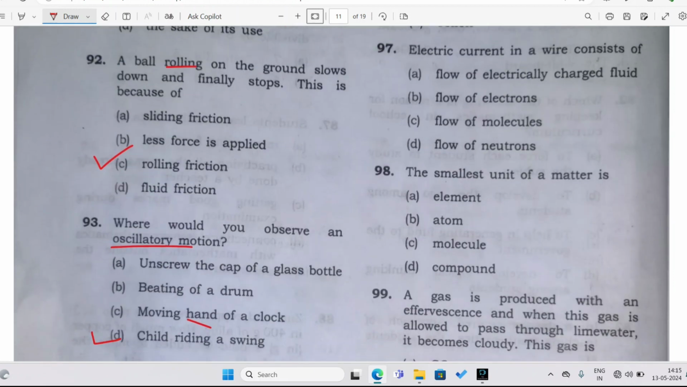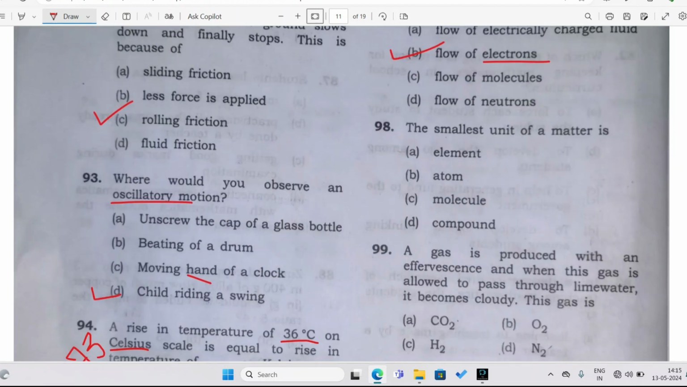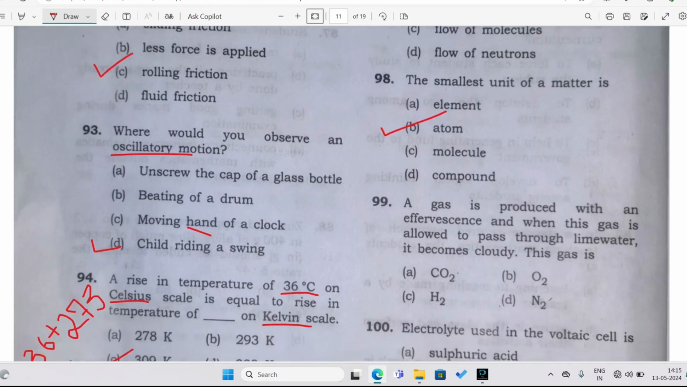I want to see. Now, electric current in a wire consists of what? Flow of electrically charged fluid, flow of electrons, flow of molecules, or flow of neutrons. This is very easy and simple. The flow of electron is known as electricity, right? So electric current in a wire consists of flow of electrons. All right, very easy. Now, the smallest unit of matter is what? Elements, atom, molecule, compound. This is a very easy question. So the smallest unit of matter is atom, right?